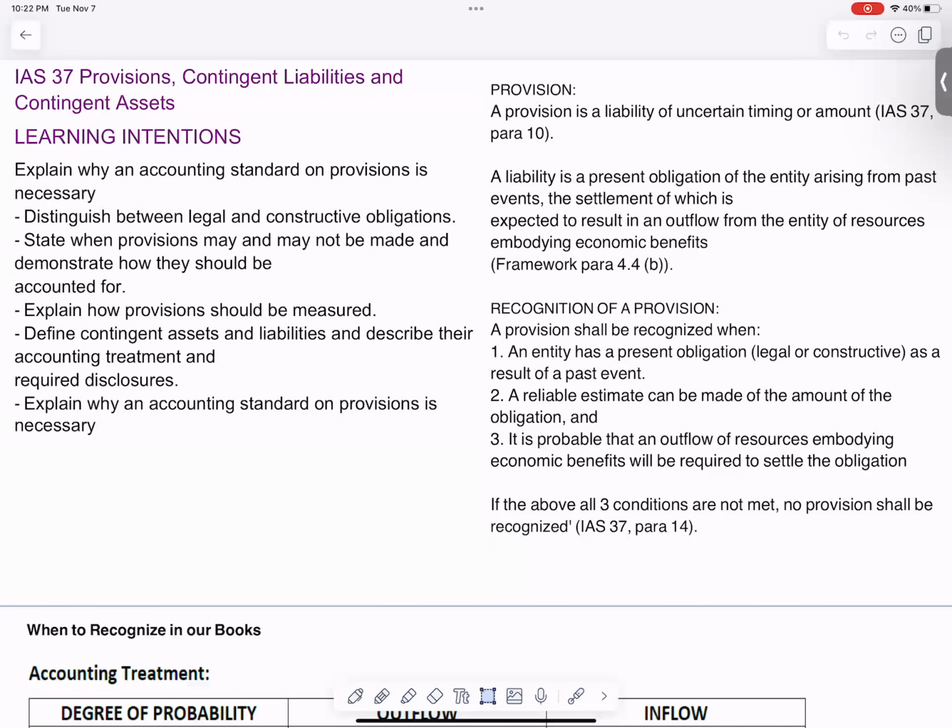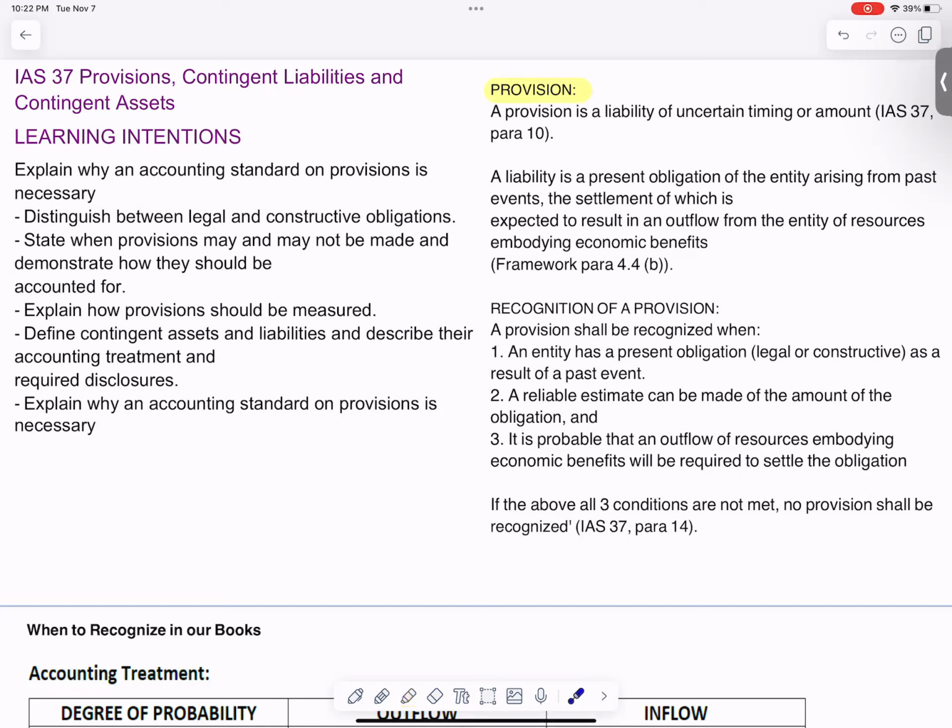Okay, let's talk about IAS 37. IAS 37 is dealing with provisions, contingent liability, and contingent asset. Now, first tell me what is a provision. It's a liability of uncertain timing or amount.